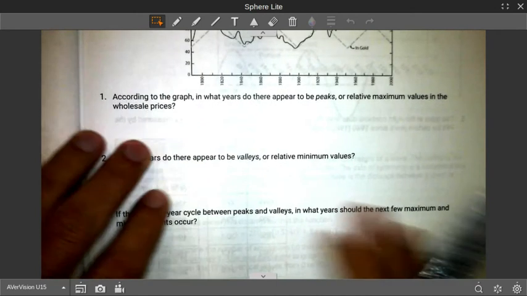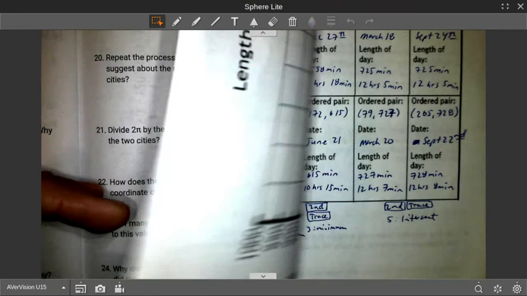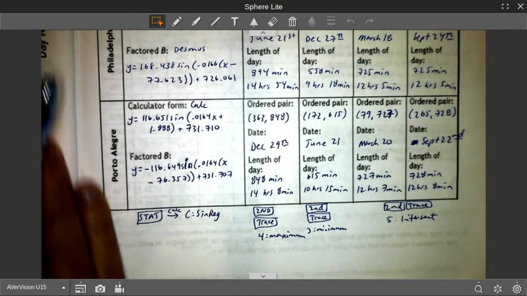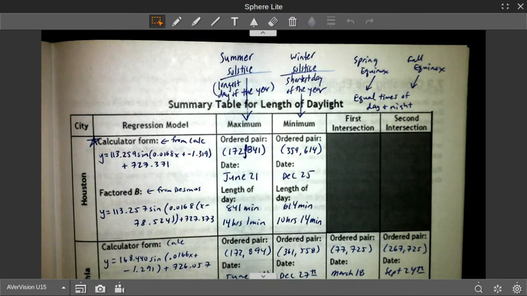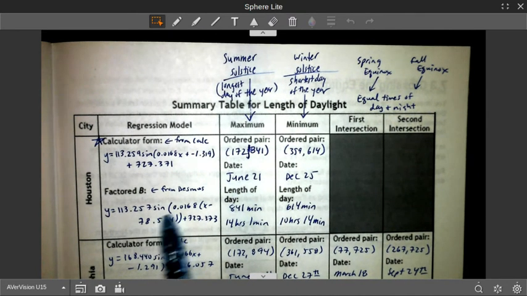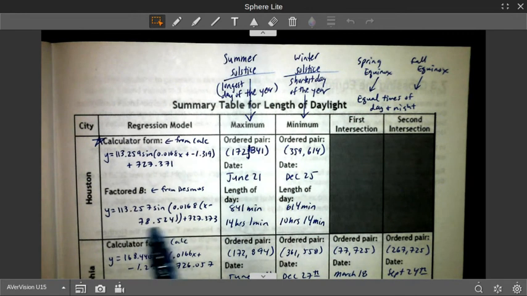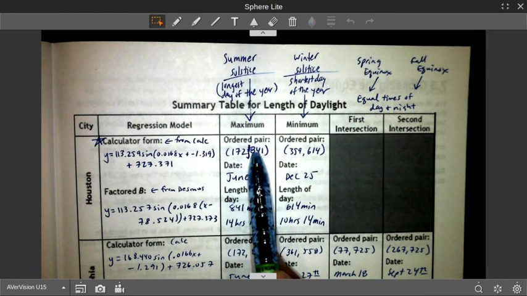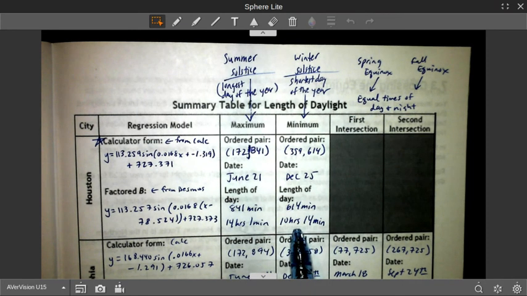I did want to show you that you should be recording all of this on this page here. This is page 59. This is my summary table. I'm just going to walk you through it here. The first row, I have the equations from the calculator and from Desmos of Houston. The ordered pair, sorry about that little mishap there, about June 21st for the maximum, that much daylight, and the minimum in December with that amount of daylight as well.